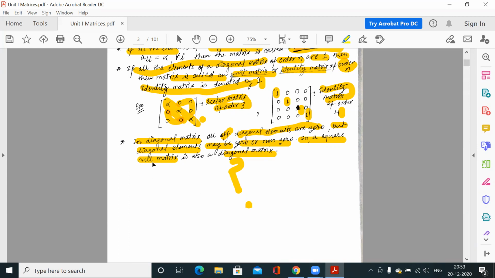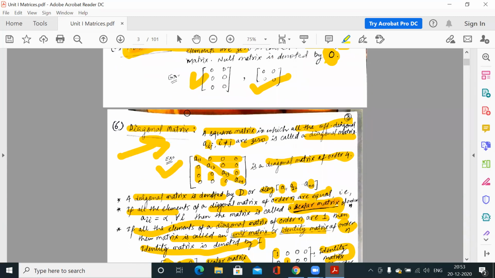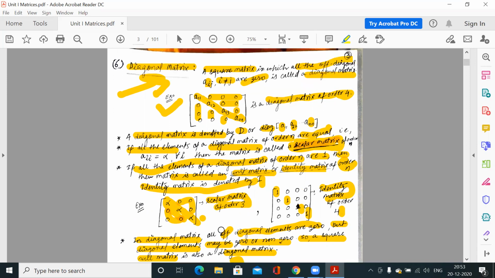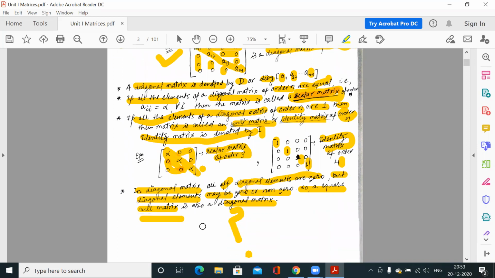In a diagonal matrix the condition is that all off-diagonal elements are zero, and in a null matrix also all off-diagonal elements are zero. So a square null matrix is also a diagonal matrix.